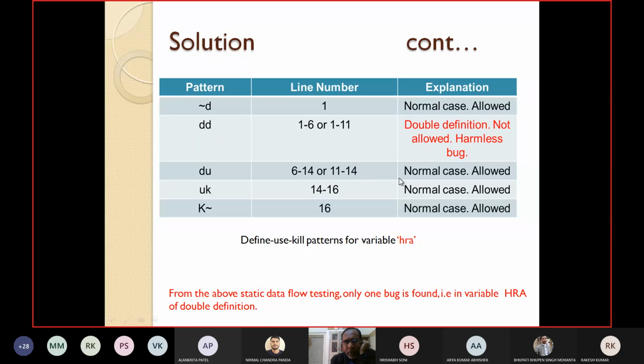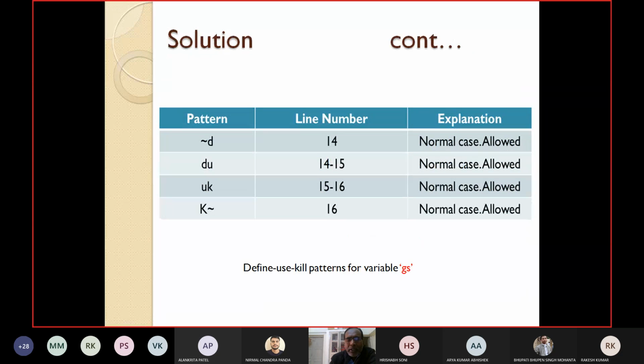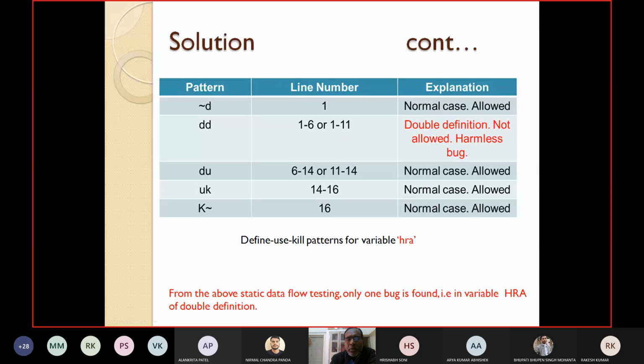You can see for yourself. Out of these 4 variables, we have found all the possible patterns: the patterns for variable BS, for variable GS, for variable DA, and for variable HRA. All the cases are allowed excepting the DD pattern for variable HRA, because it leads to double definition, which is not allowed. This may be a potential bug. It may be a harmless bug, but double definition should not be allowed. It represents double definition, and it should not be allowed.